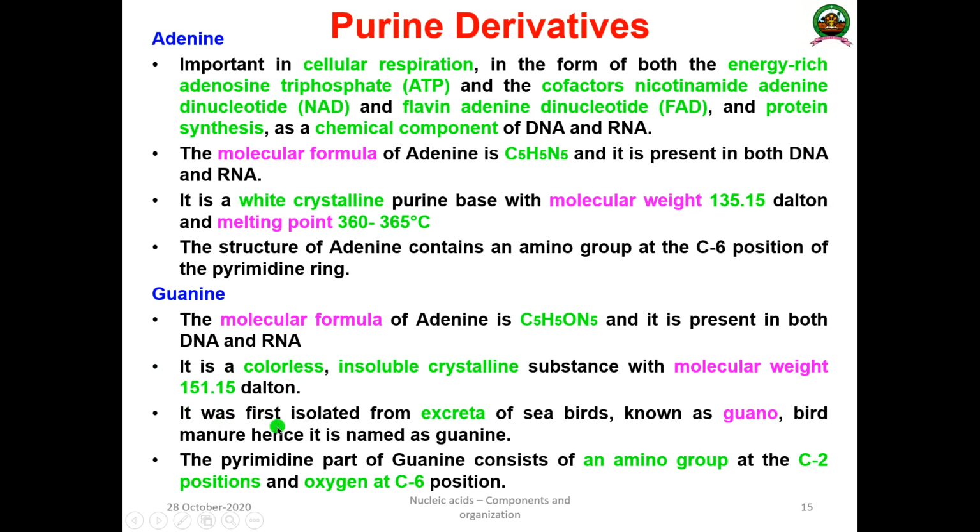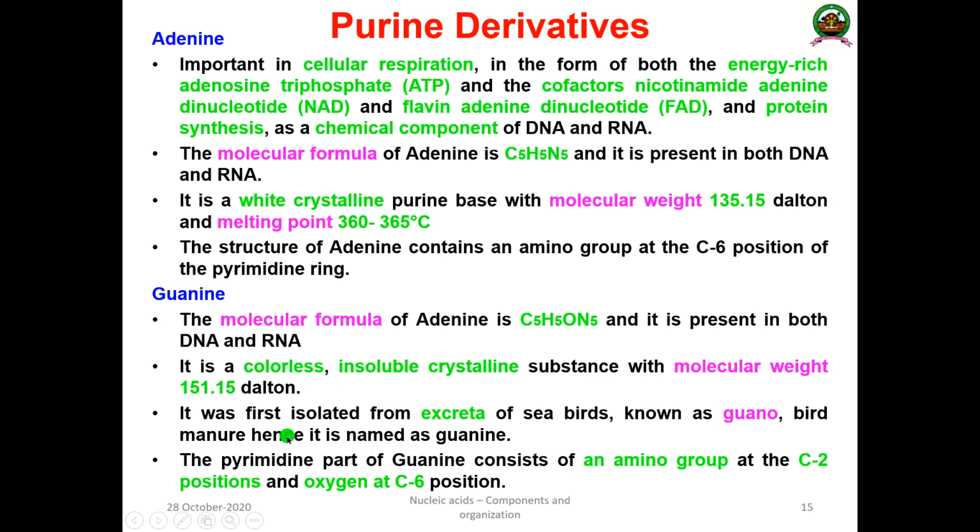Why is it known as guanine? It was isolated from the excreta of a seabird, which is bird manure. That is excreted as fecal material of a seabird and is known as guano, and that is why it is known as guanine.